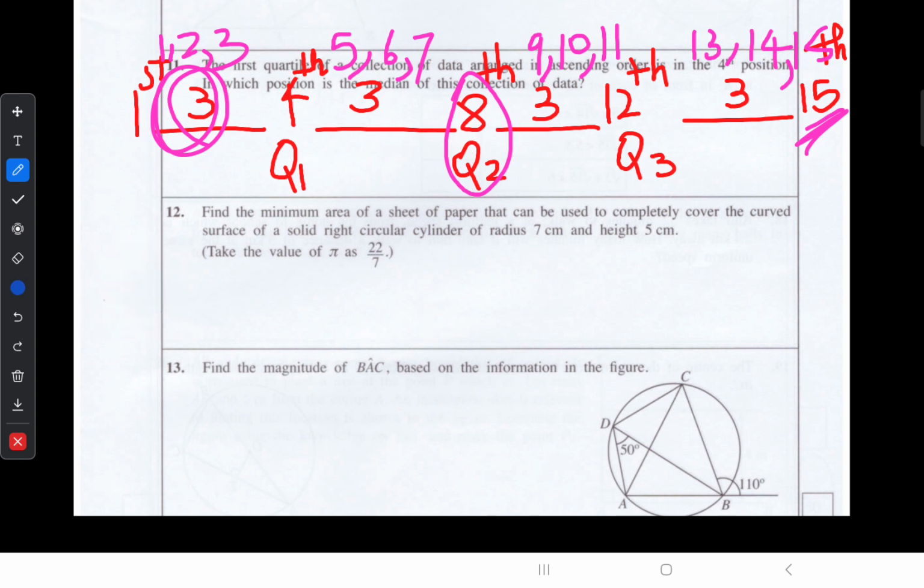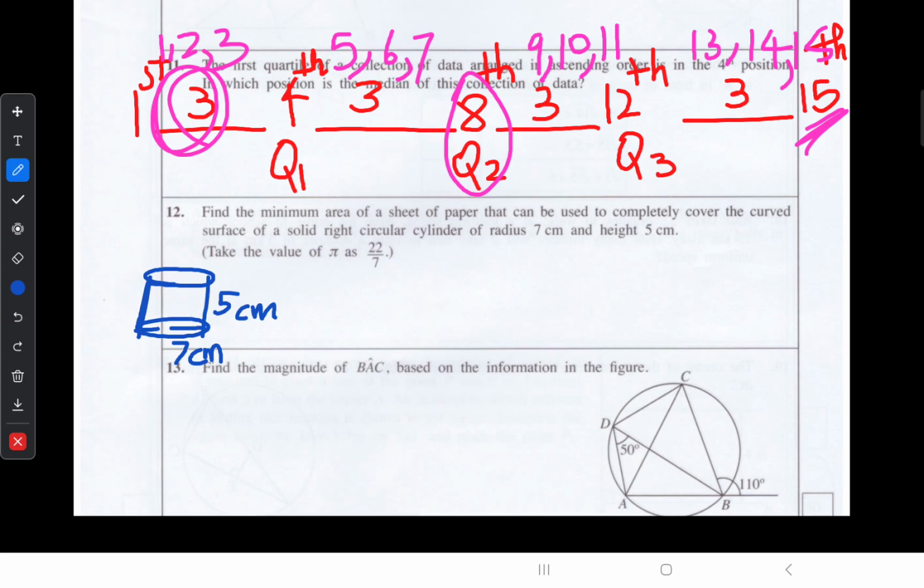Then find the minimum area of a sheet of paper that can be used to completely cover the curved surface of a solid right circular cylinder, radius 7 centimeter, height 5 centimeter. This is our cylinder. Here the radius is 7 centimeter and height 5 centimeters. They are asking to find the curved area. We decided to cover the total curved area of this cylinder. You can think about a small tin, and we are going to cover this total curved area.